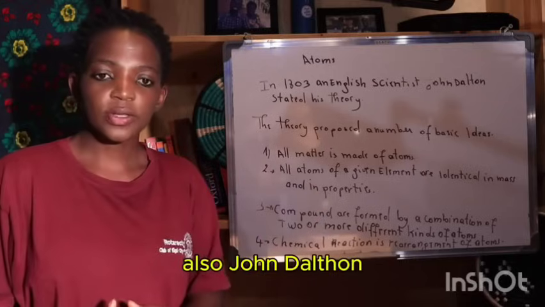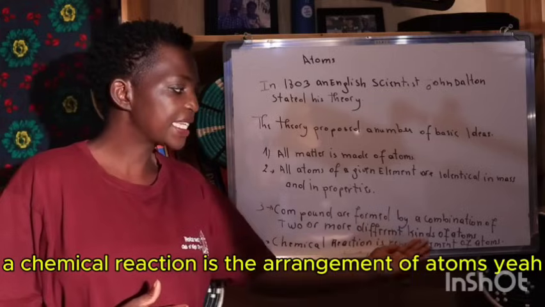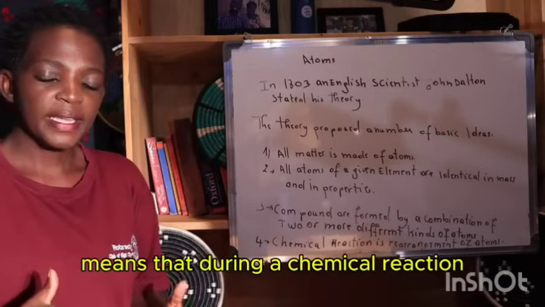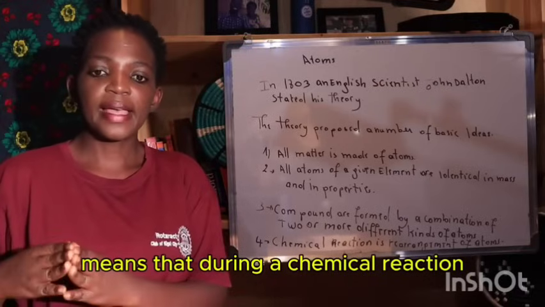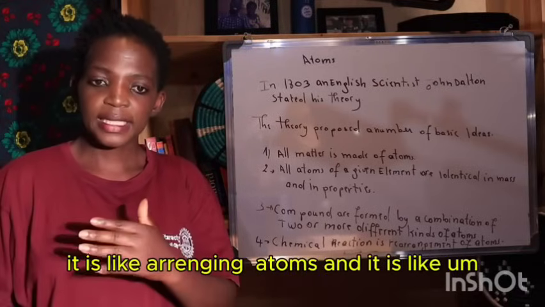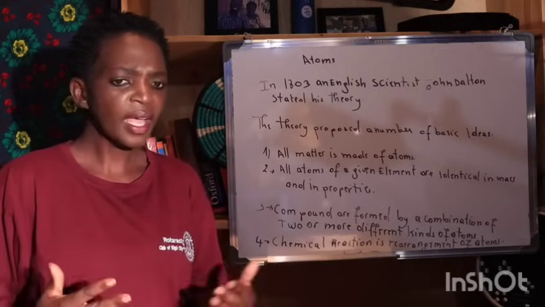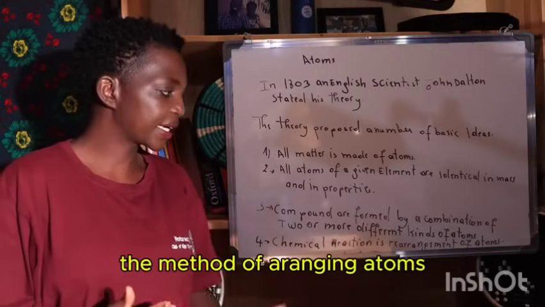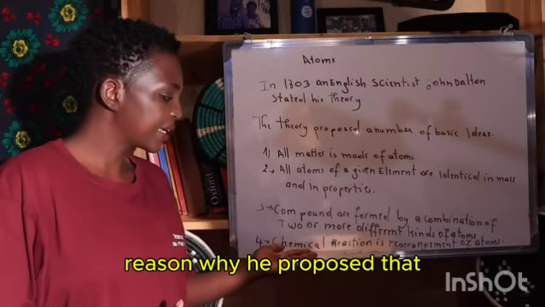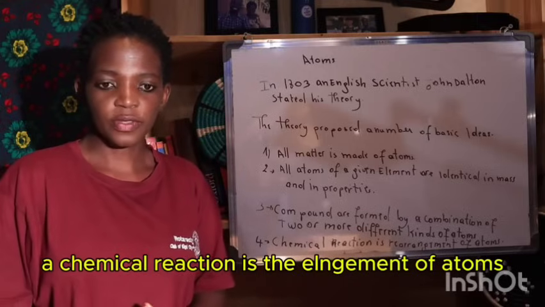Also, John Dalton proposed that a chemical reaction is the rearrangement of atoms. This means that during a chemical reaction, it is like arranging atoms. It is like the method of arranging atoms. That is the reason why he proposed that a chemical reaction is the rearrangement of atoms.